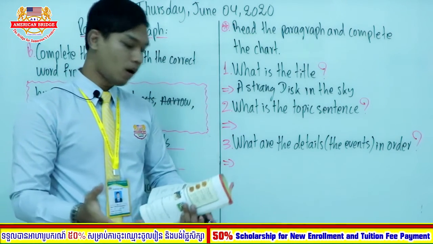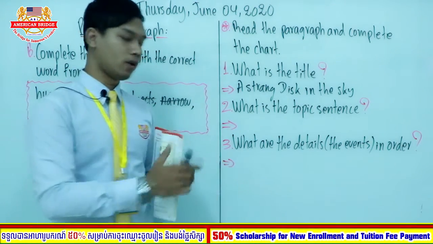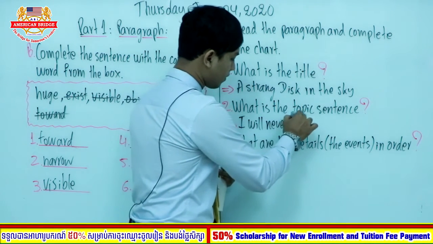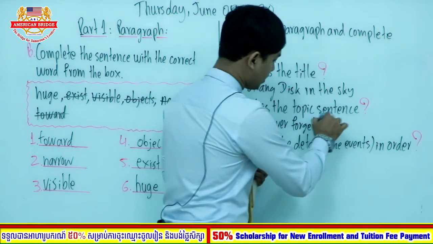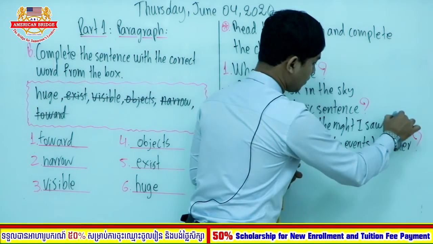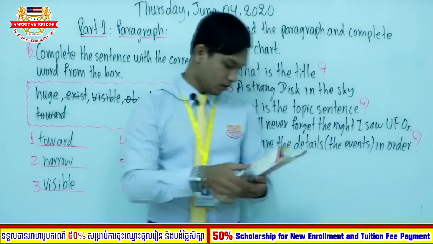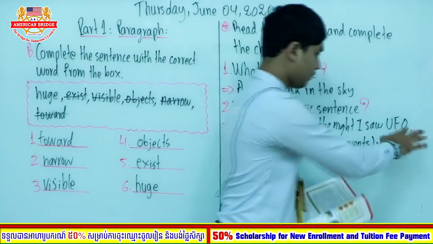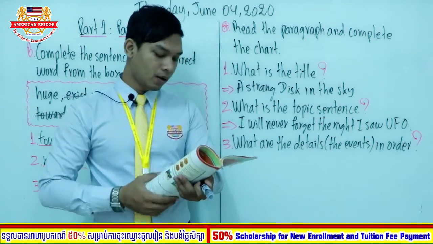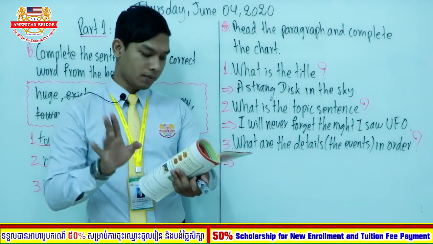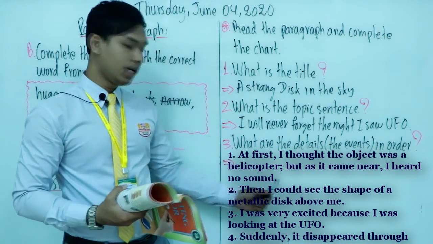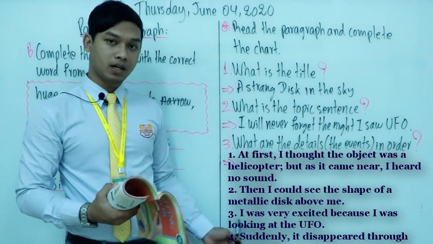And number 2, what is the topic sentence? As we talked, I will never forget the night I saw a UFO. I will never forget the night I saw UFOs, okay, or no S. And the last one, what are the details, the events in order? Okay, so actually there are 4 of them. Number 1 here, number 2 here, number 3 here, and number 4 here.